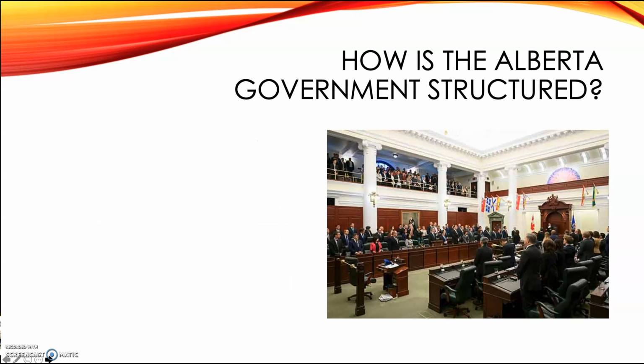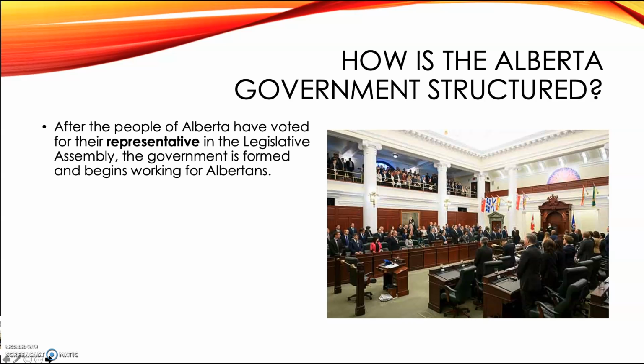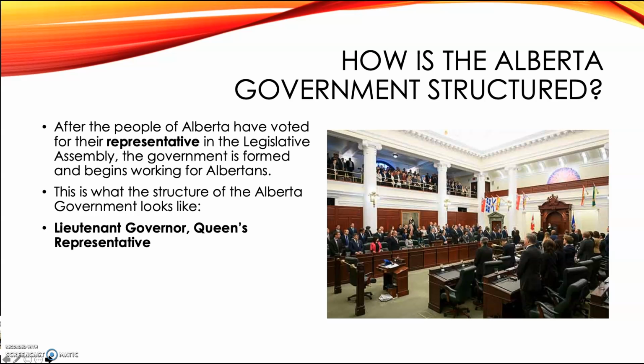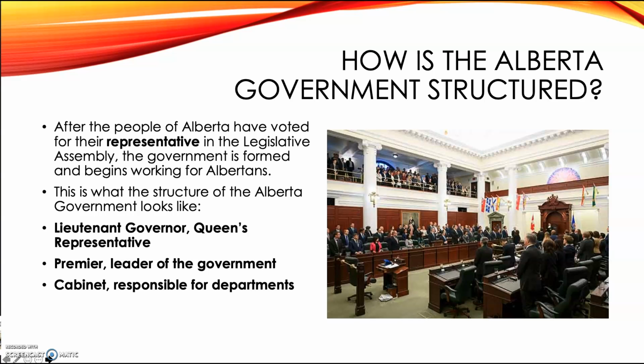So how is the Alberta government structured? After the people of Alberta have voted for their representative in the Legislative Assembly, the government is formed and begins working for Albertans. This is what the structure of the Alberta government looks like. The Lieutenant Governor, the Queen's representative. The Premier, the leader of the government. The Cabinet, responsible for departments. And the Legislative Assembly.